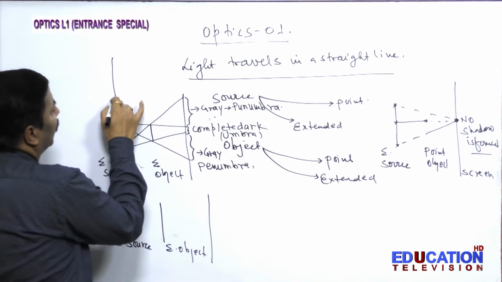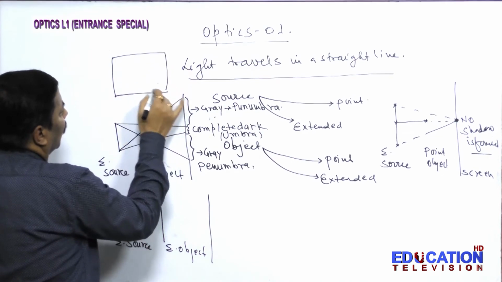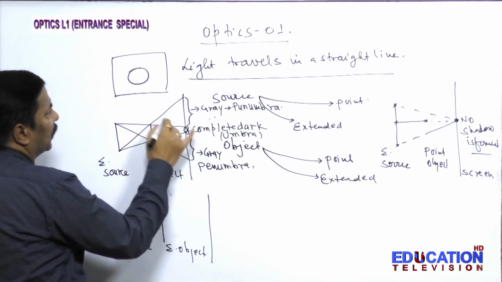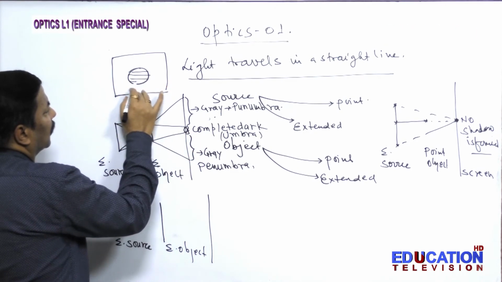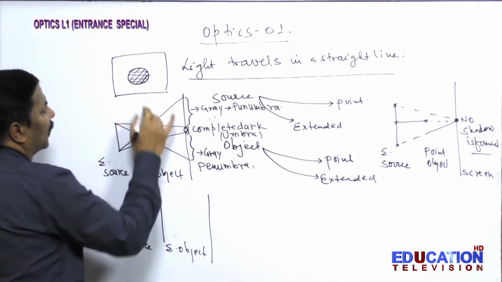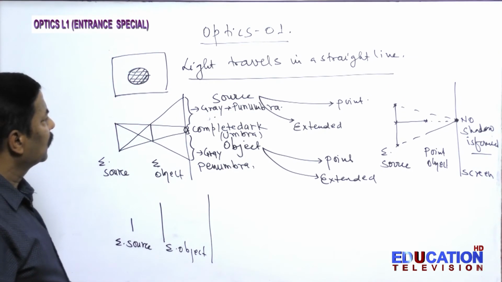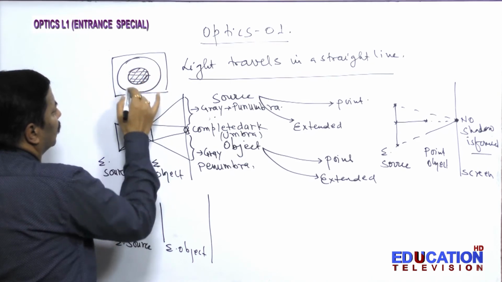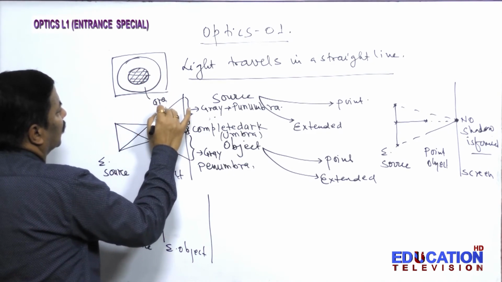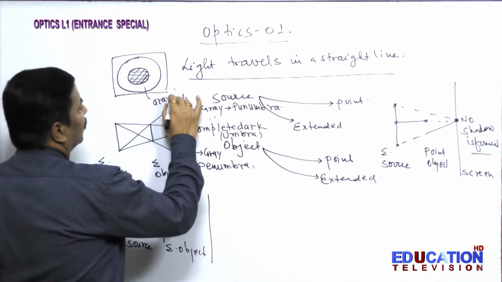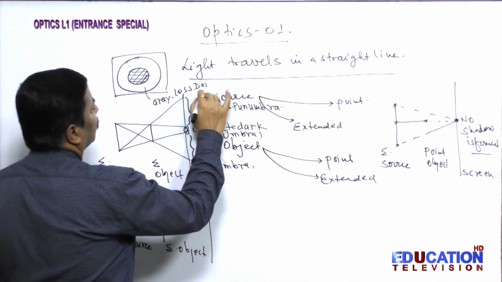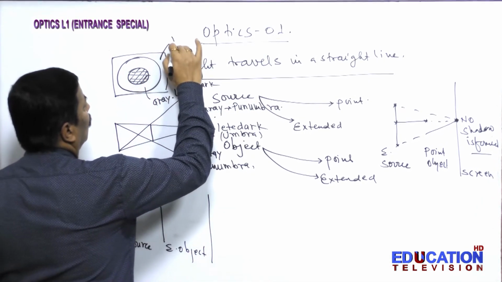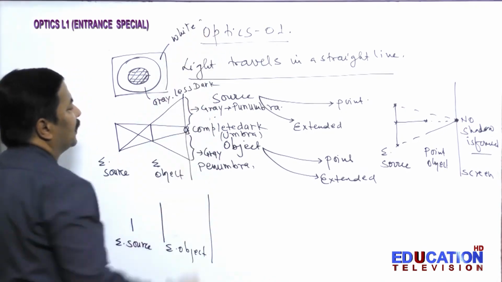If the screen is taken here, this portion is completely dark, and this is your umbra, whereas this portion is gray and less dark, and this is your penumbra, and this is white, that is, complete light is there.